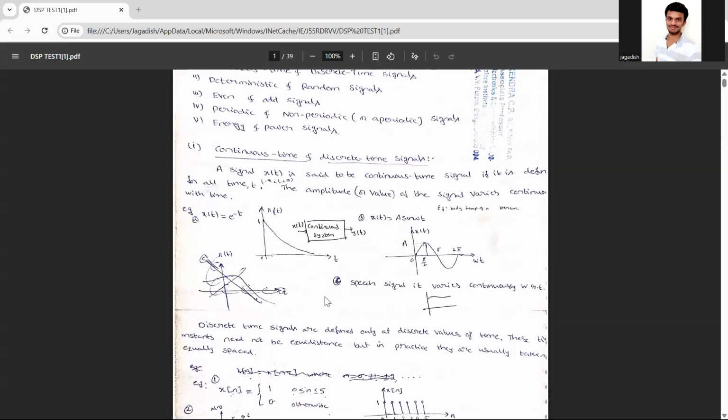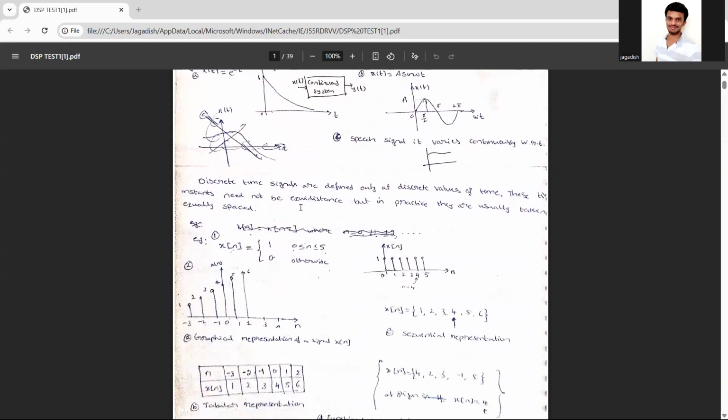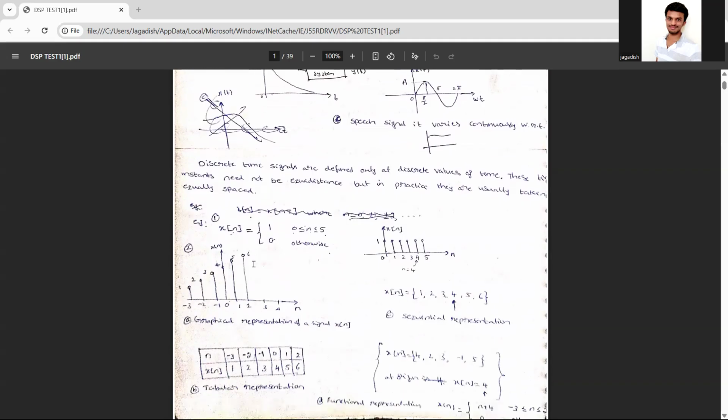So, first concept: continuous and discrete. Continuous, you don't get any problem. Discrete, they will ask you the problems. So you have to draw the graphical thing. Whenever you are drawing a graph, use a proper scale and a proper pen, draw correctly and legibly, and mark the axes. So always the upper axis will be x of n and in this it will be n. So this will be your way of representation.